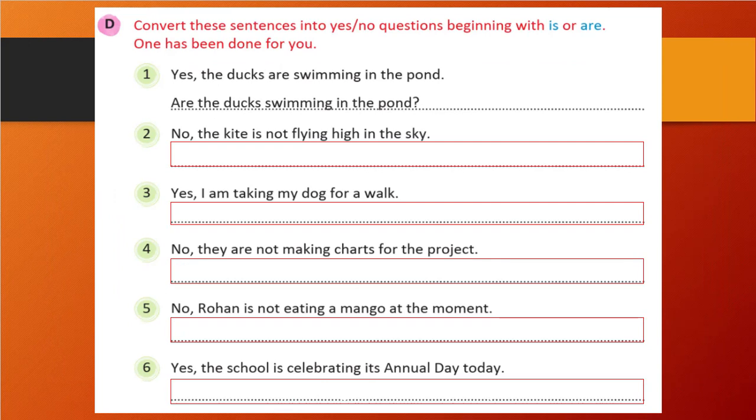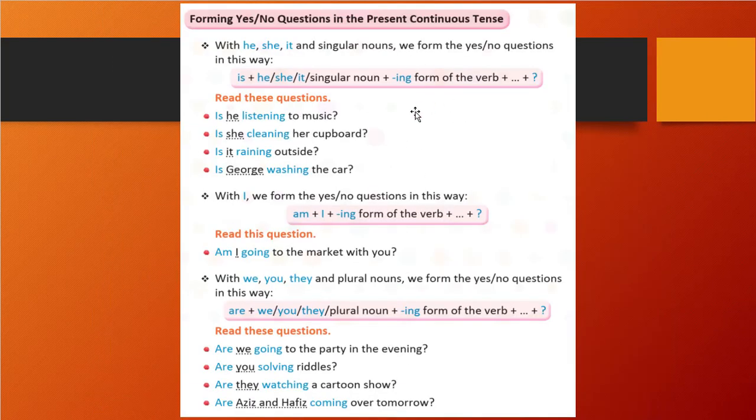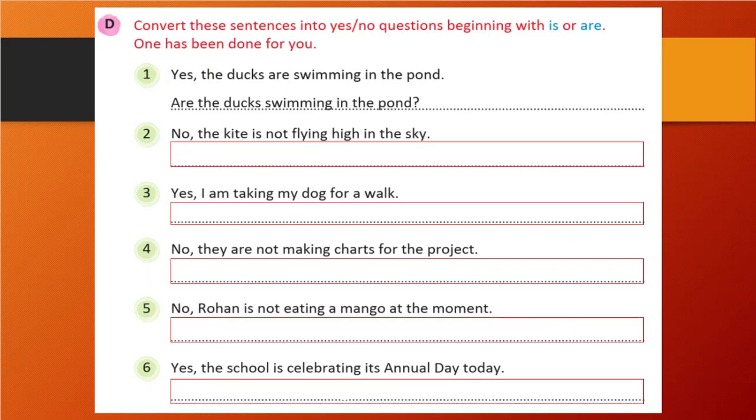Now with yes and no, we need to create the question. So obviously, if it is yes and no, we will start with is, are, or am. The question will start with is, are, or am, right? Out of the three, it will start. Correct? So let's begin this one. You need to remember this page, how we are forming the question.